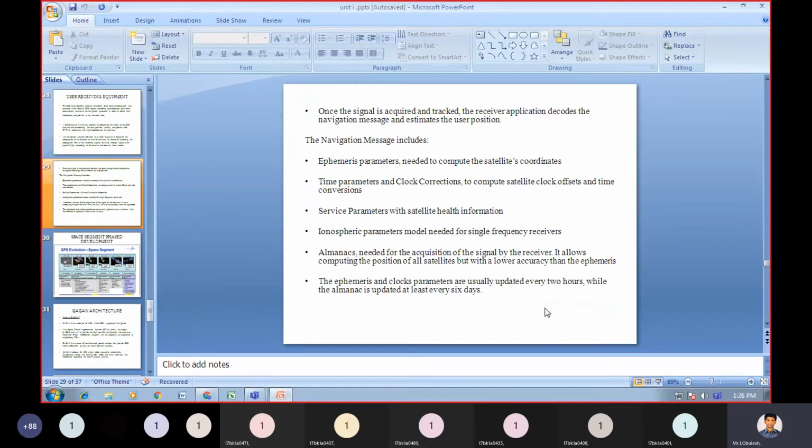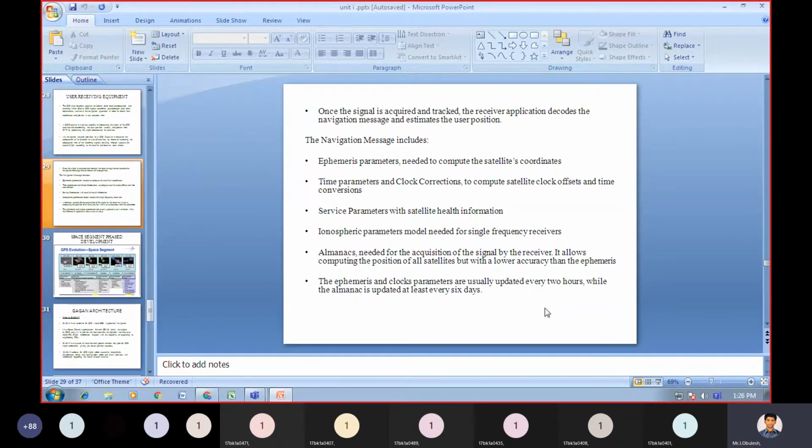Second point, time parameters and clock corrections, to compute satellite clock offsets and time conversions.